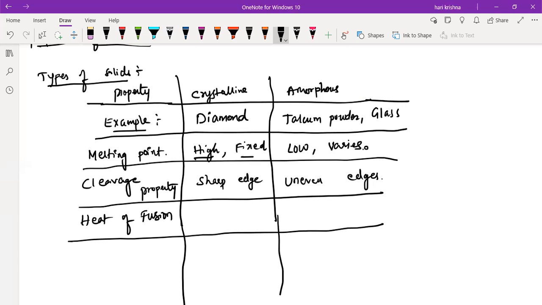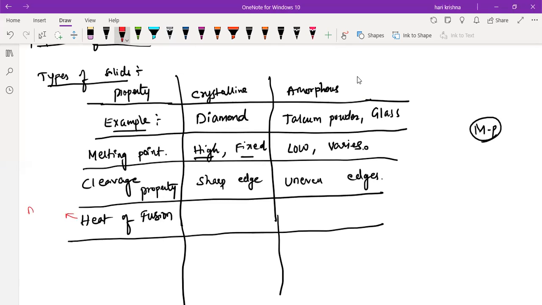You know the melting point, right? At a particular temperature, the solid is converting into the liquid state. Same way, the heat of fusion is nothing but the amount of heat absorbed by the solid at its melting point. Okay, the amount of heat absorbed by the solid at its melting point is called the heat of fusion.